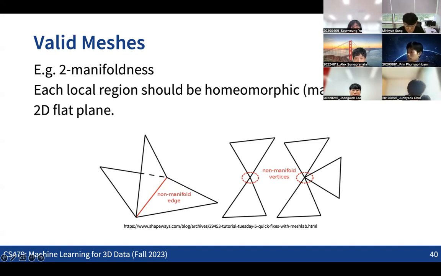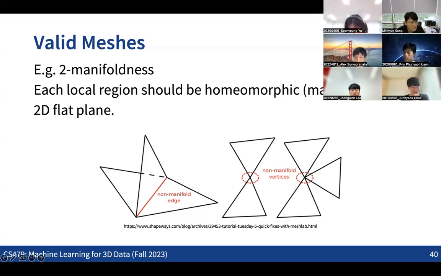If we think about the surface of 3D volumes like the body, for example the skin of the human body, we want to see that basically every local region of the skin can be mapped to some kind of flat plane. Which means that every local region is really a 2D surface, not something arbitrary. So we might want to have this kind of constraint when we make meshes.